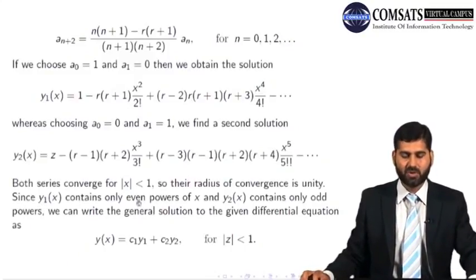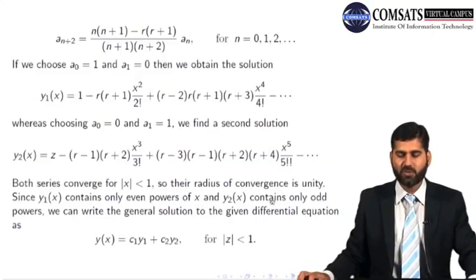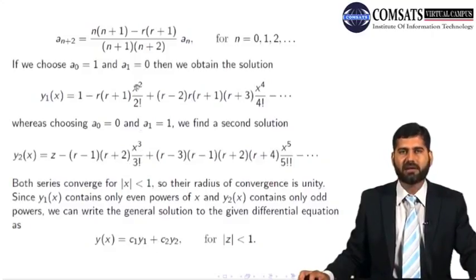Since y1 contains only even powers of x and y2 contains only odd powers, you can see here y1 contains even powers, y2 contains odd powers. We can write the general solution of the given differential equation. These two are definitely linearly independent. Odd powers and even powers are linearly independent. We can write the solution as c1y1 plus c2y2, and no term is common in both of them. So c1y1 plus c2y2 for |x| less than 1 is your solution.